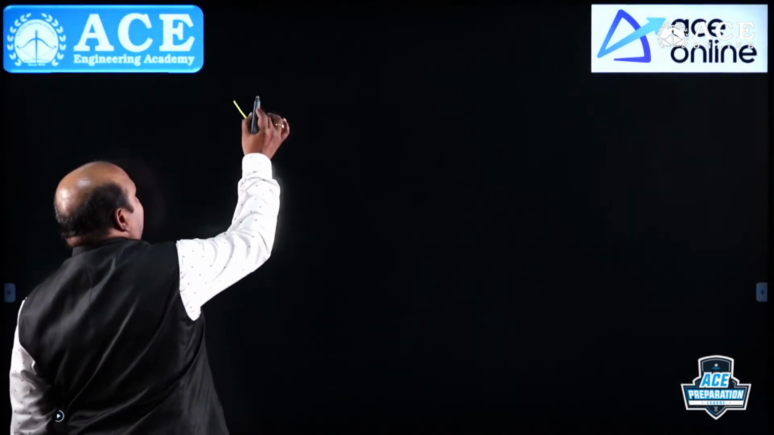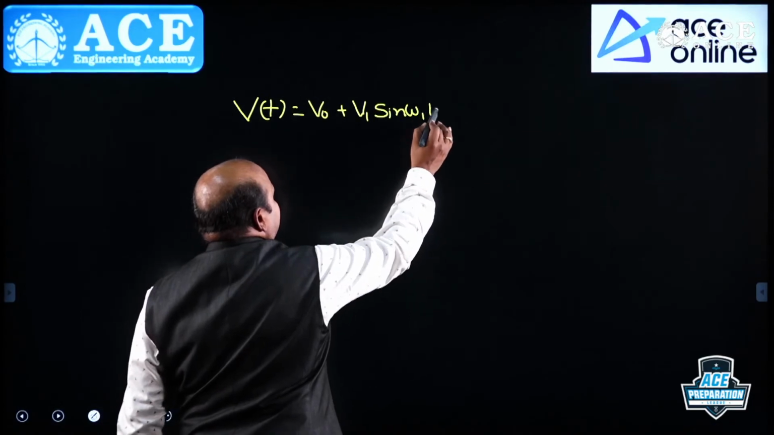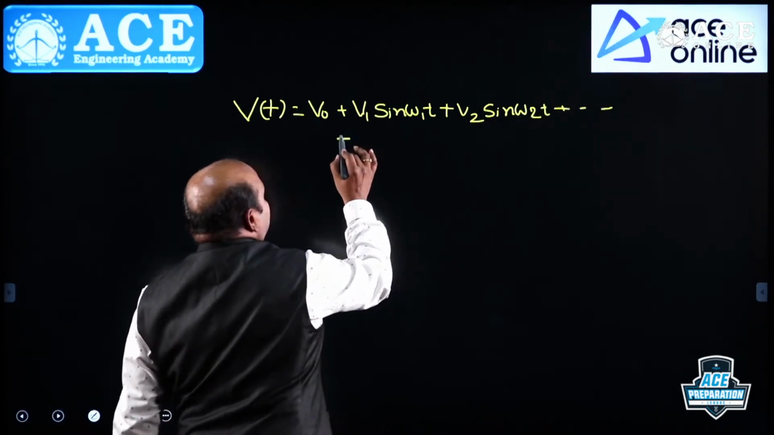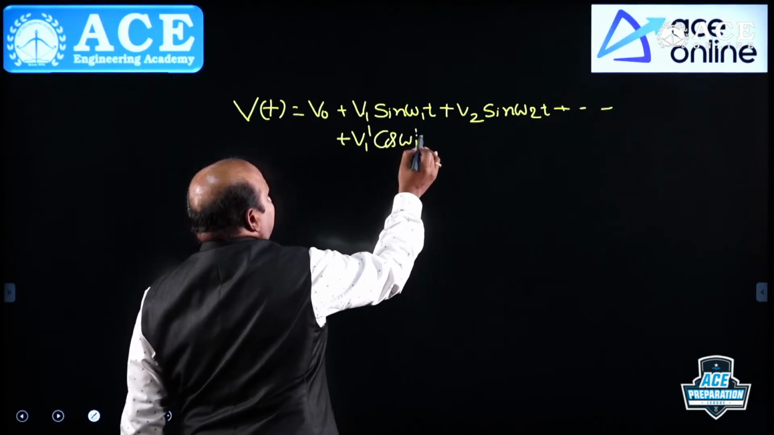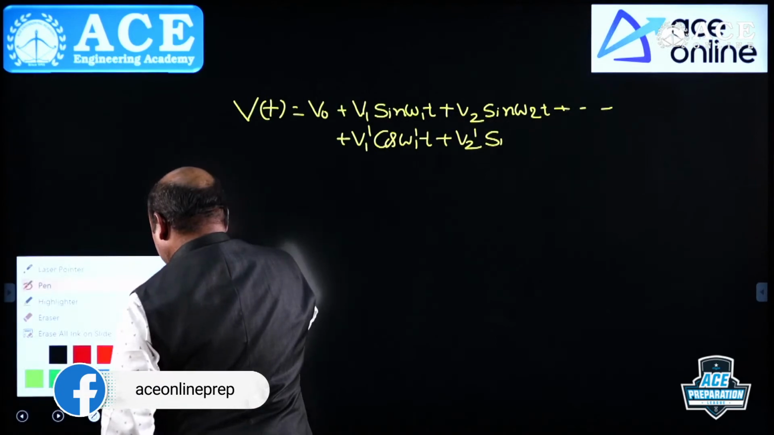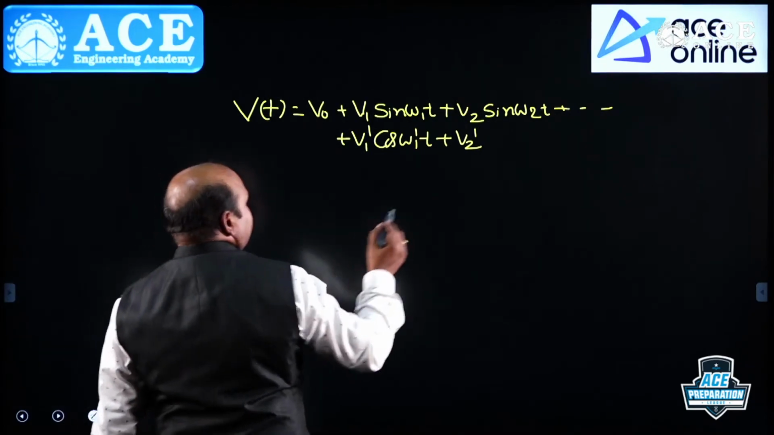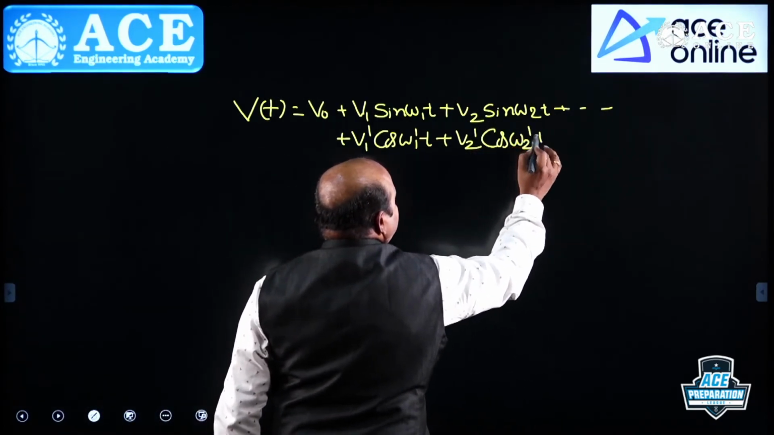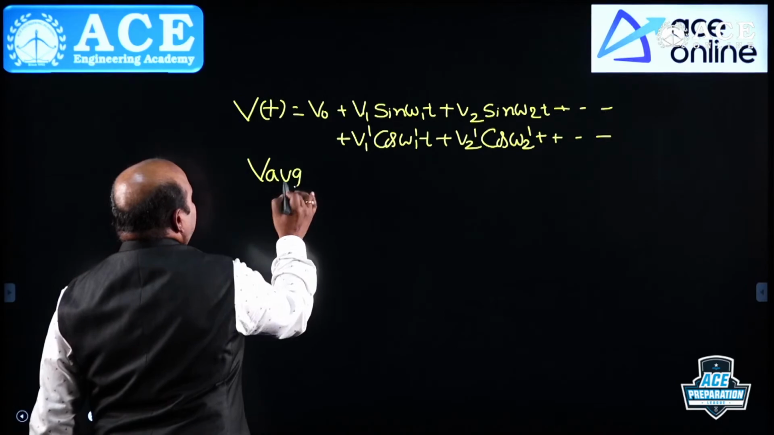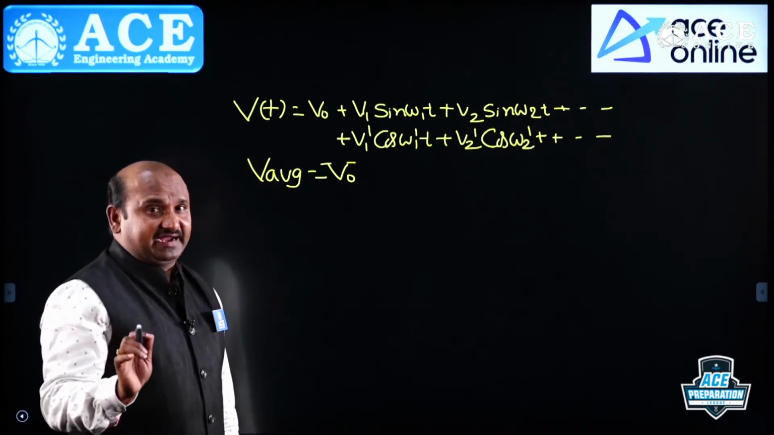Here, suppose V of t is equal to V0 plus V1 sin omega 1 t plus V2 sin omega 2 t plus so on, plus V1 dash cos omega 1 dash t, plus V2 dash cos omega 2 dash t, plus so on. For this one, what is the average value? V naught only.